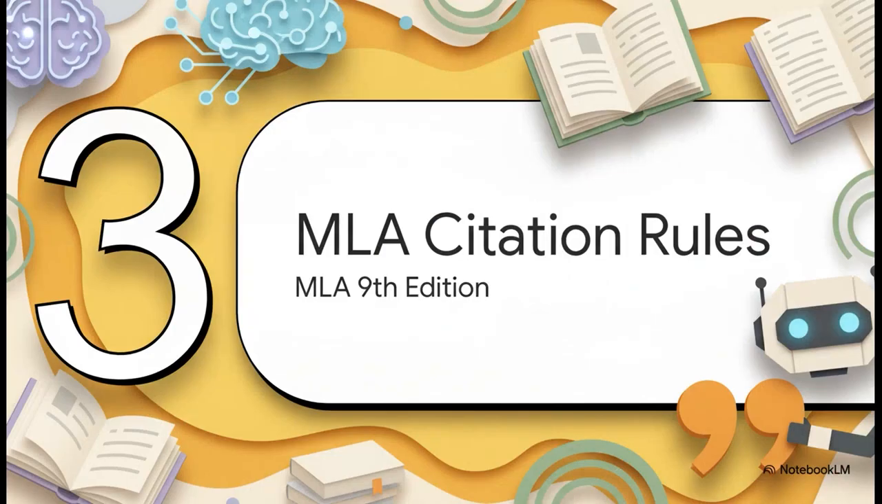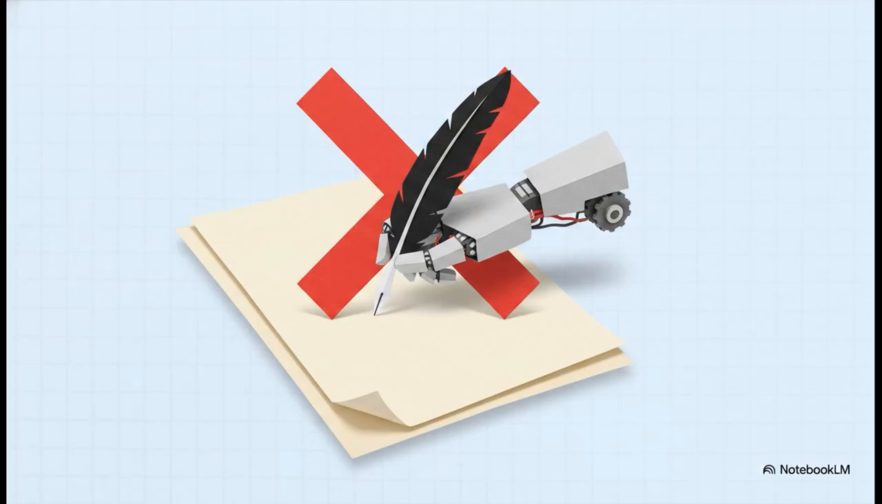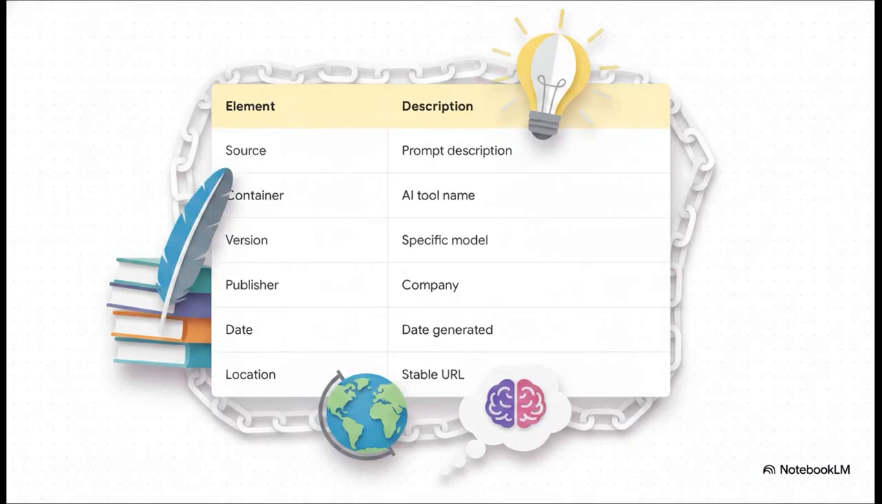Citing generative AI in MLA 9th edition. If you use AI for any of the approved tasks above, you must cite the tool in your works cited page. The MLA Style Center recently updated its guidelines for citing generative AI. The guidelines recommend that you do not treat the AI tool as the author. Instead, build your citation using the MLA core elements.